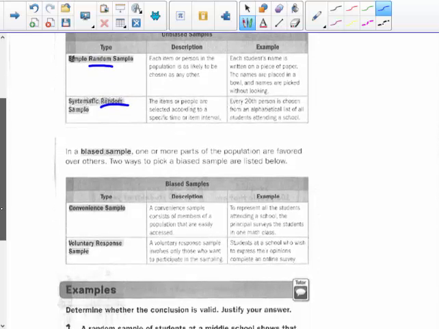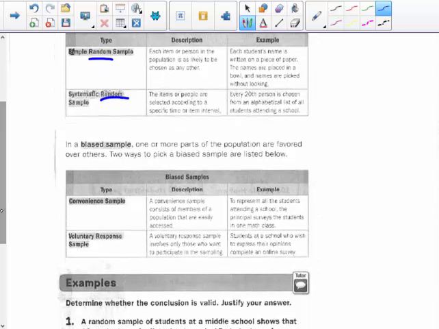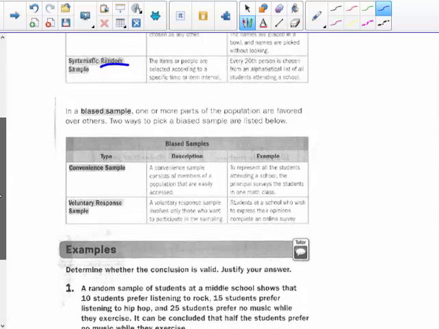So you want it to be random, either by simple random sampling, where everybody has a chance of being chosen, or every 10th person, or every person whose first name begins with the letter A from the alphabetical list of the students at Martha Brown, or just every 20th student, even better, because not everybody's name starts with an A. That might be biased.